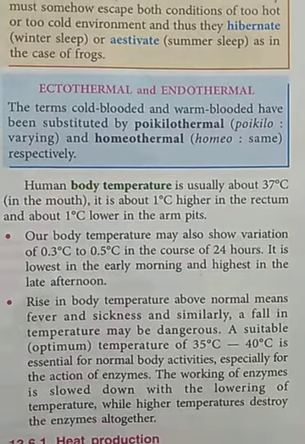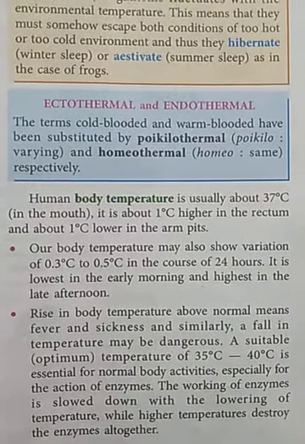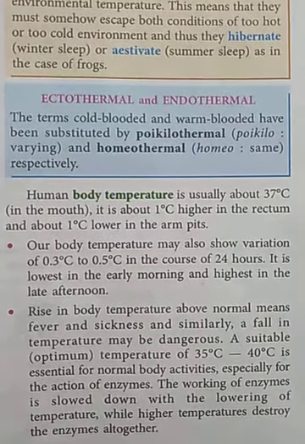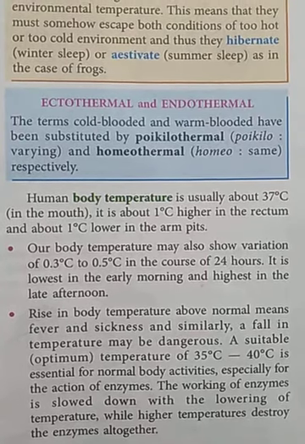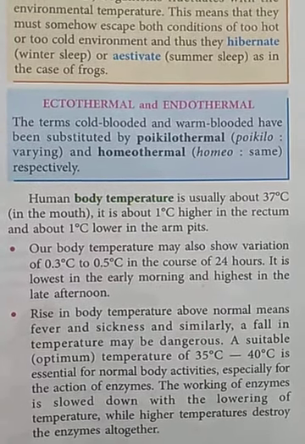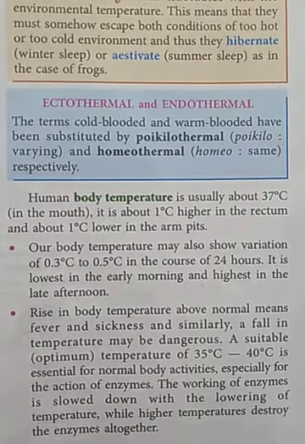So a suitable temperature of 35 degrees Celsius to 40 degrees Celsius is essential for normal body activities, especially for the action of enzymes.